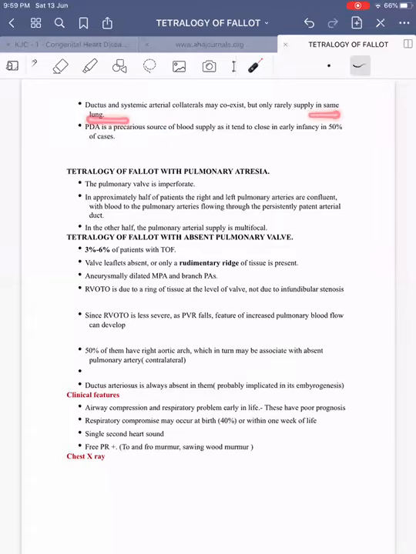That is, if both are present, the PDA will be supplying one lung, and the major aortopulmonary collaterals will be supplying the other lung. PDA is a precarious source of blood supply because it tends to close as age advances, and in 50% of the cases the PDA gets occluded. Hence, if at all we want to rely on the PDA as a source of blood supply, we need to do PDA stenting. Then coming on to tetralogy of Fallot with pulmonary atresia,